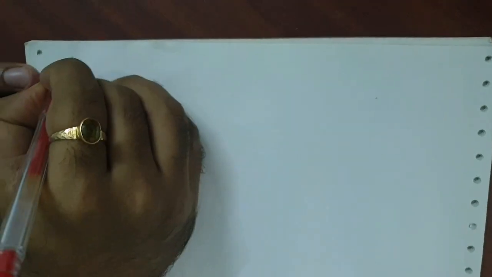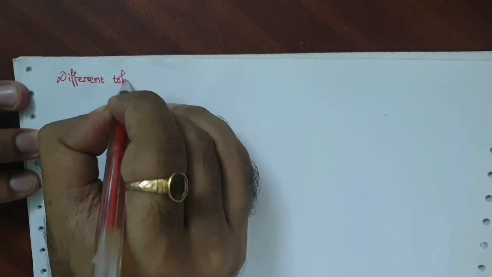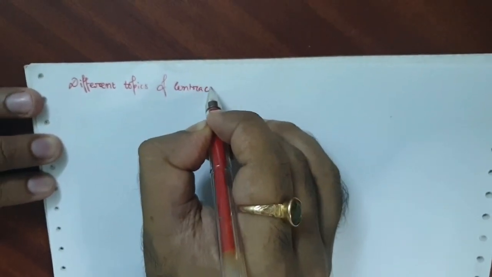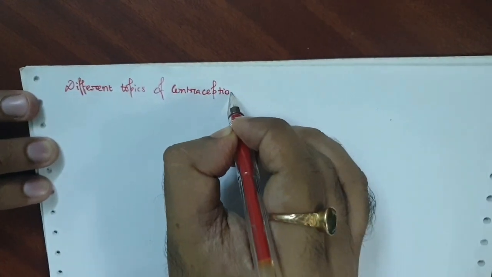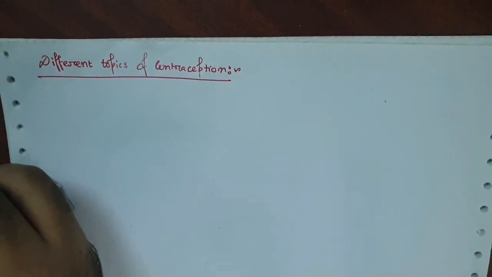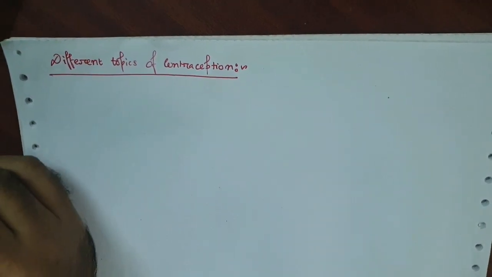Hello, welcome everyone to our next topic, different methods of contraception. In this topic, we'll cover different methods of contraception, their names, the failure rate of the different methods, as well as a few methods of utmost importance. So let's start. Before we start, what is contraception? It is any method which inhibits or delays unwanted pregnancies.